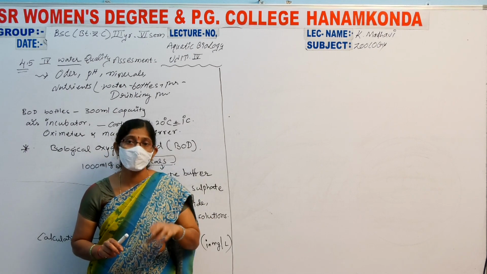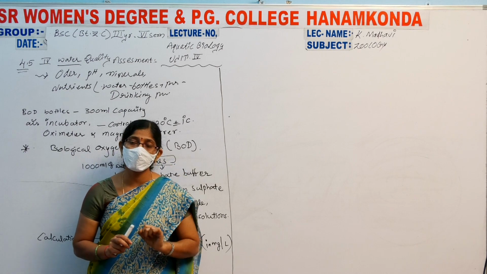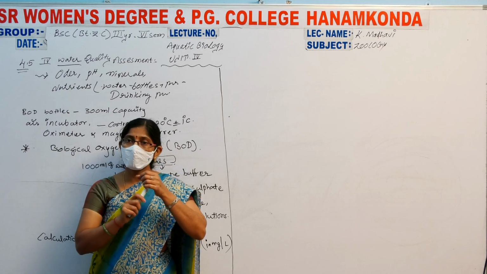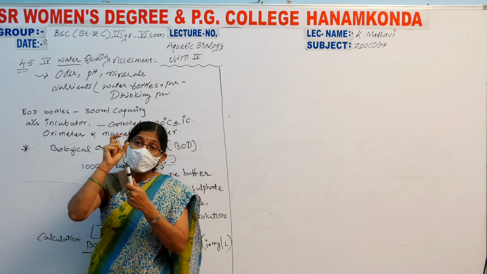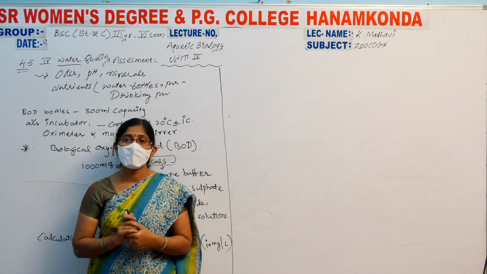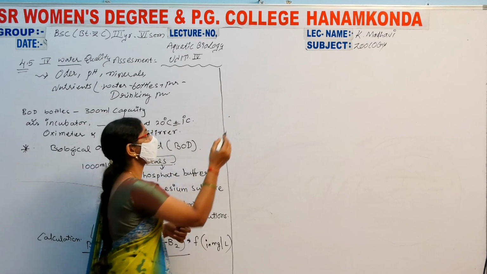Specified bottles, specific temperature.